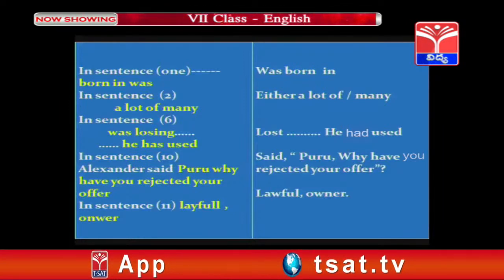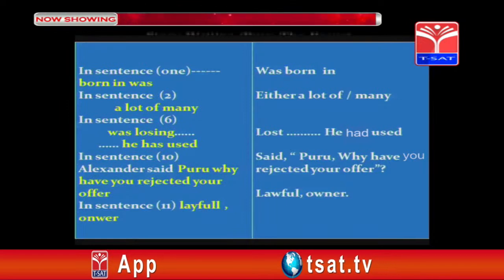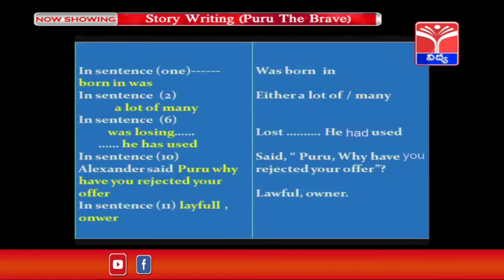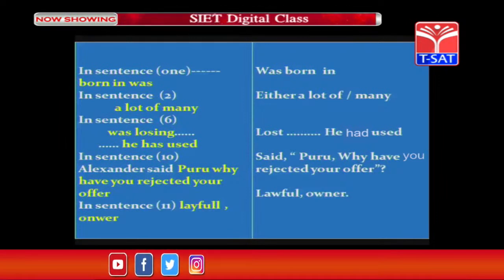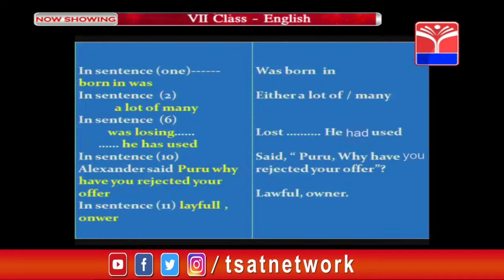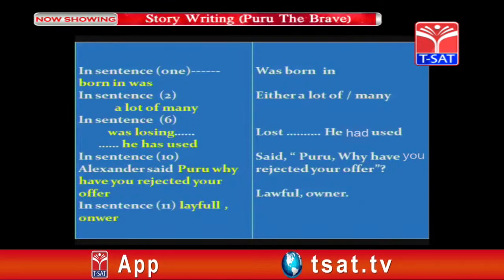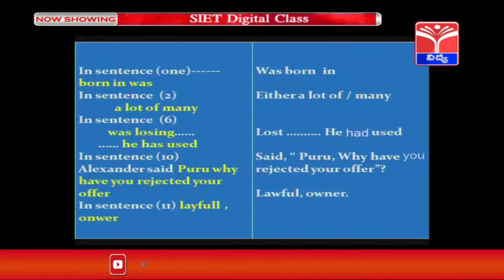but do not use the 2 words in the same sentence. Children, in the same way in sentence 6 also there are some mistakes. The mistakes are related to the form of the verb. "Was losing," "he has used." These are the incorrect expressions of the verb. They can be corrected as "lost." Who lost here? Puru lost many battles as he had used. "He has used" is given, but "he had used" is to be written.